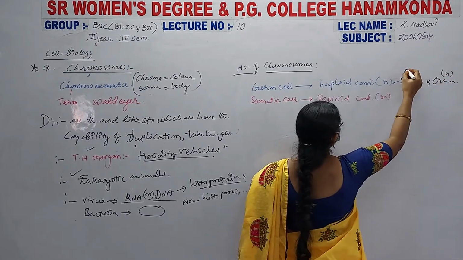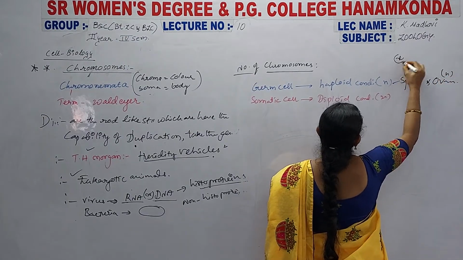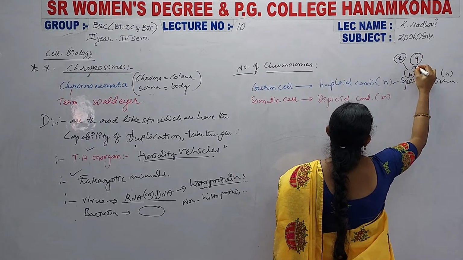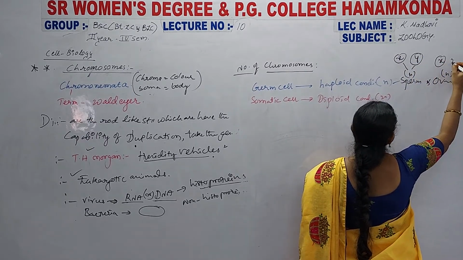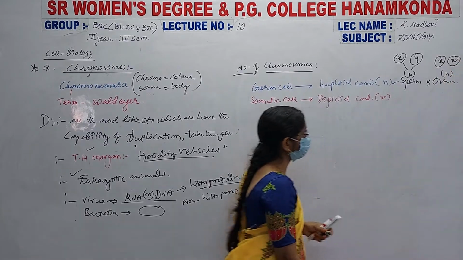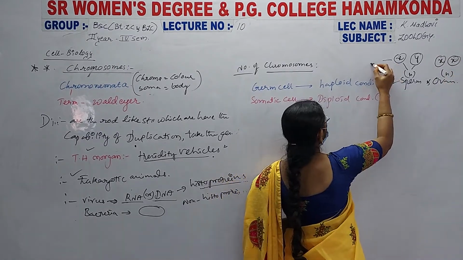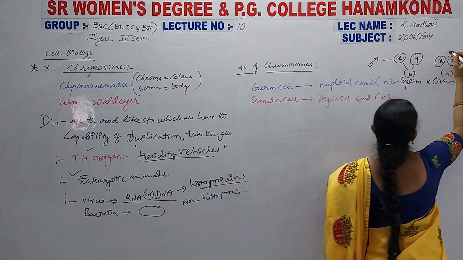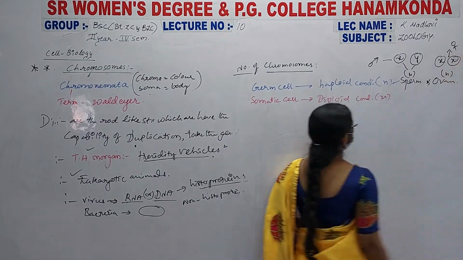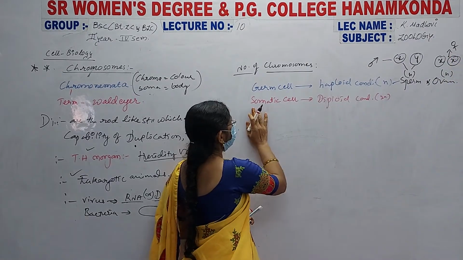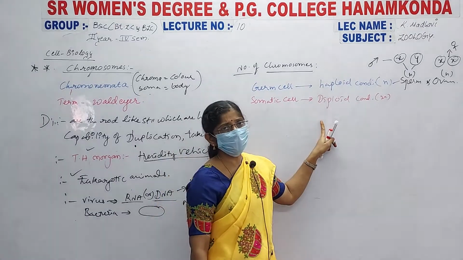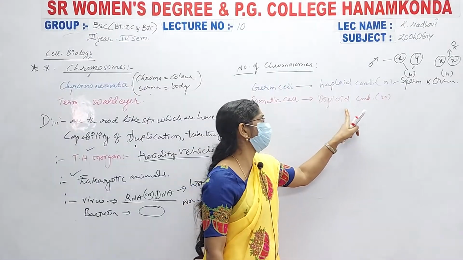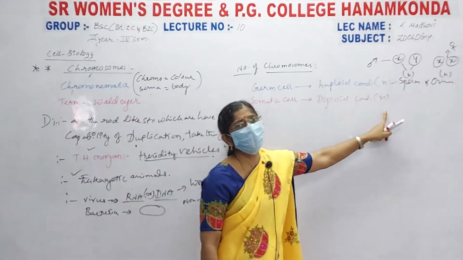Some cells are present with X and some cells with the chromosome structure Y, and in ova the total is female XX, right. We are indicating the male and female characteristics in this manner. And the somatic cells always consist of the chromosome number in diploid condition, that is 2N condition.